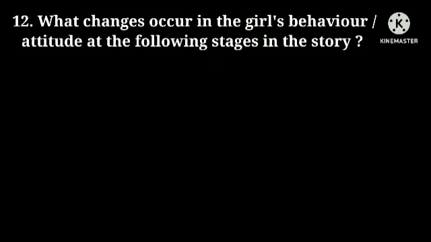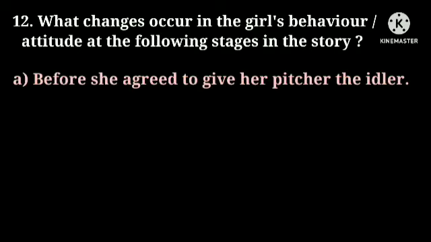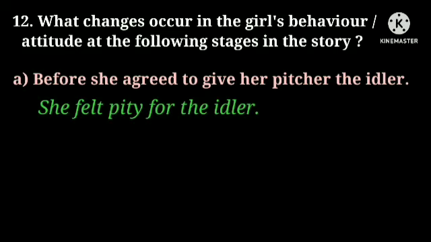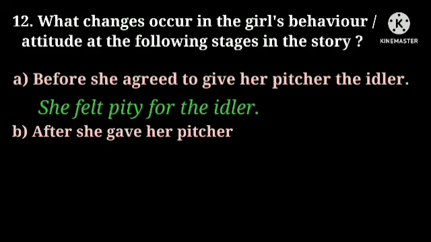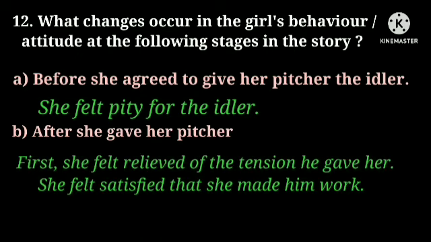What changes occur in the girl's behavior or attitude at the following stages in the story? A. Before she agreed to give her picture to the idler, she felt pity for the idler. After she gave her picture, first she felt relieved of the tension he gave her. Secondly, she felt satisfied that she made him work.